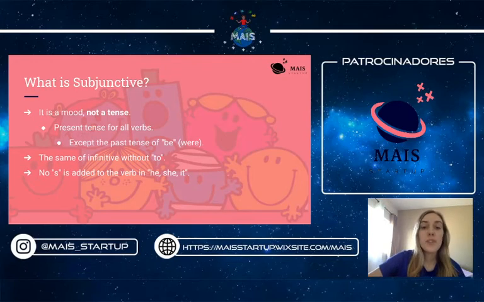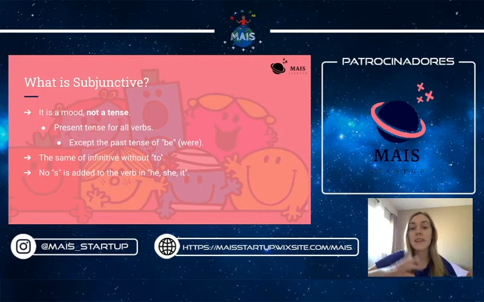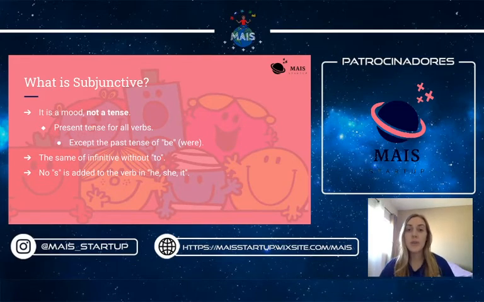Well, the subjunctive is basically the same as the infinitive. You just have to cut the to off. And also, no s is added to the verb when you have he, she, it as a person. So that's its similarity to the infinitive. If you say in the subjunctive, you're going to say I work, you work, he work, she work, it work, we work, they work.